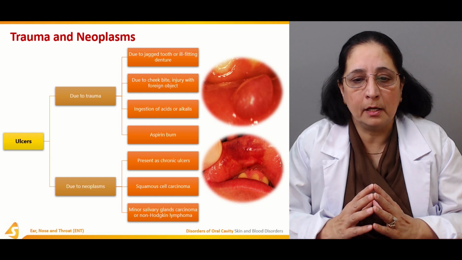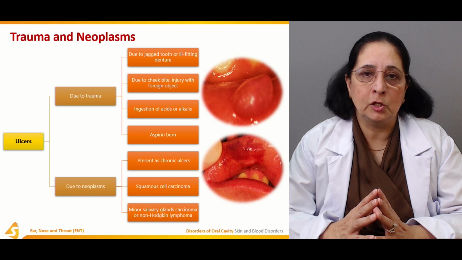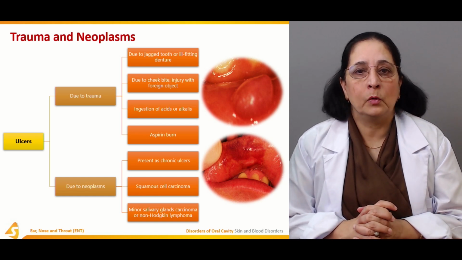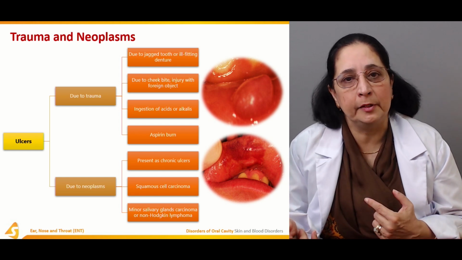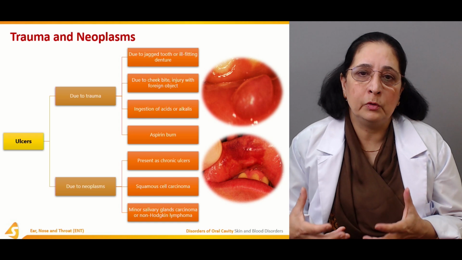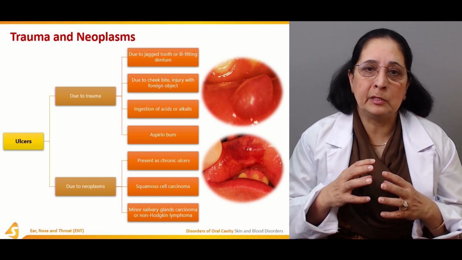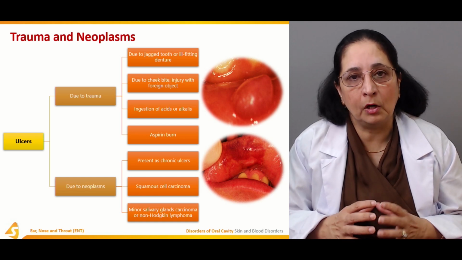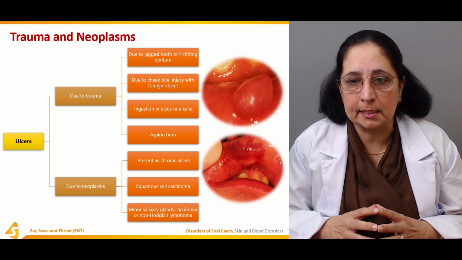Then we have non-Hodgkin lymphomas and squamous cell carcinoma. All these are neoplasms that cause ulcers of the oral cavity, even though not through direct involvement of the different structures. They spread to the oral cavity and cause ulcers which are chronic in nature, and not acute ulcers.